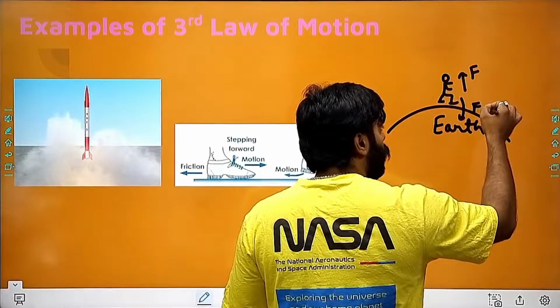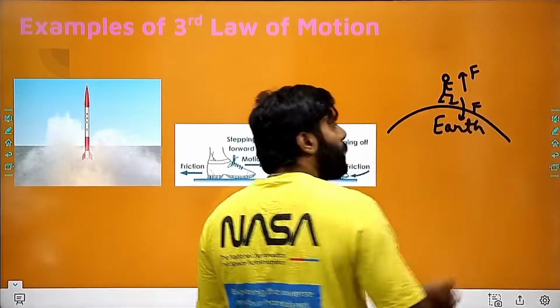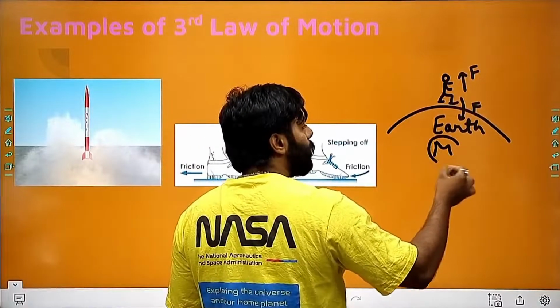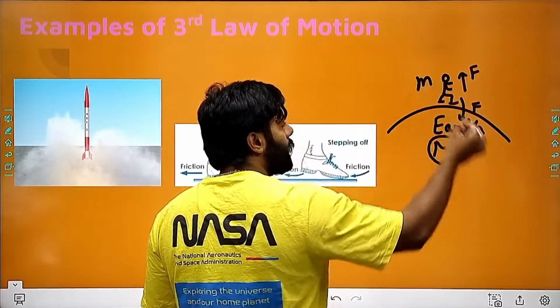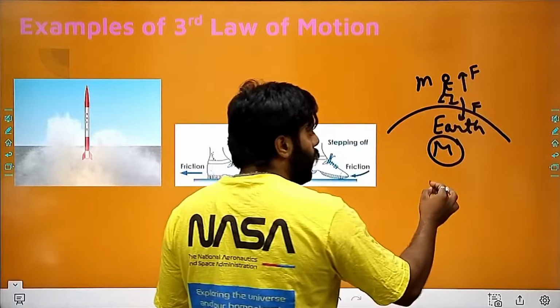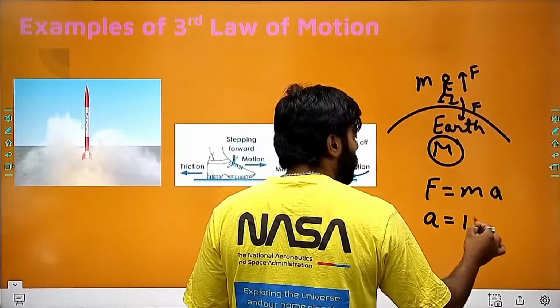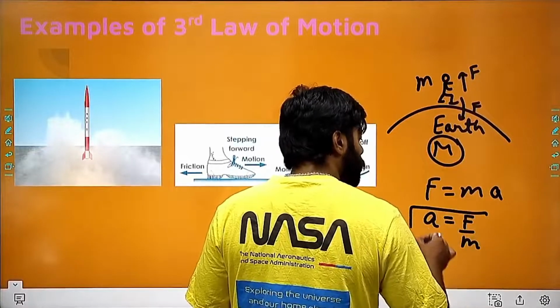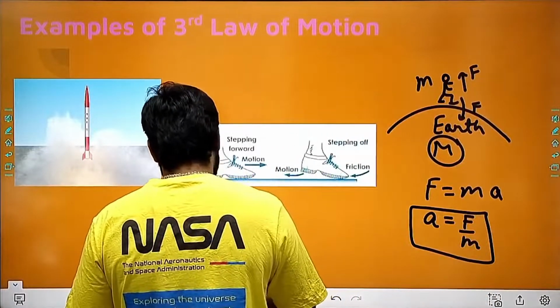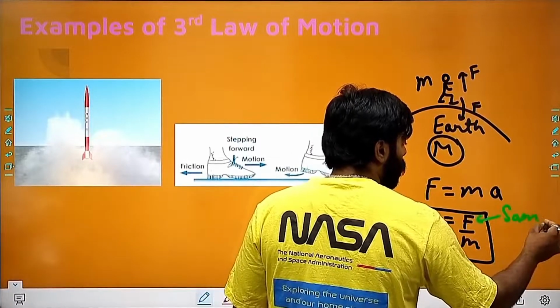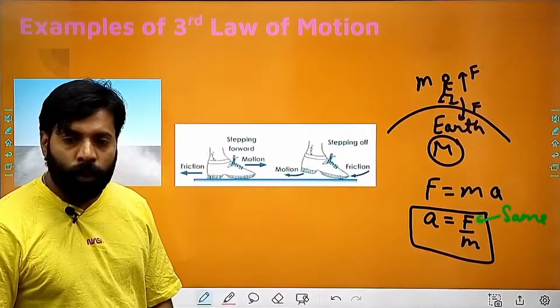If you are applying a force of 10 newtons, the earth will be applying 10 newtons, but the mass of the earth is M, the mass of you is m, and we know that according to the second law of motion, F equals ma, so acceleration will be equal to F upon m. So according to the third law of motion, the force will be the same,